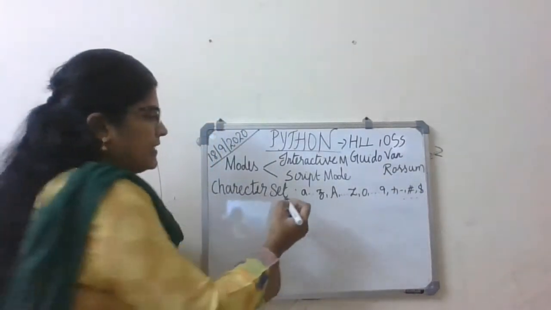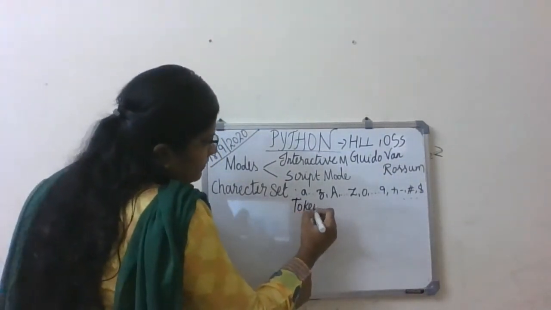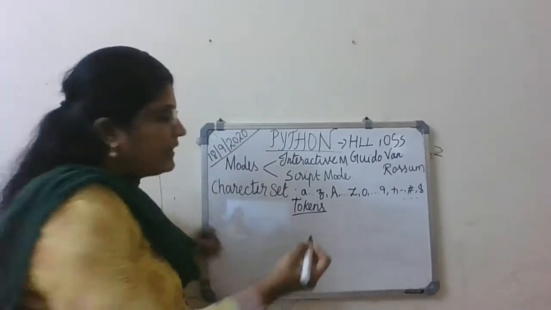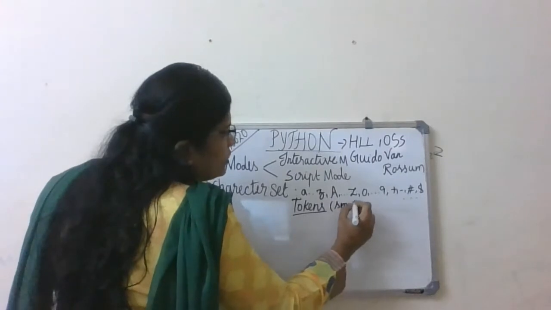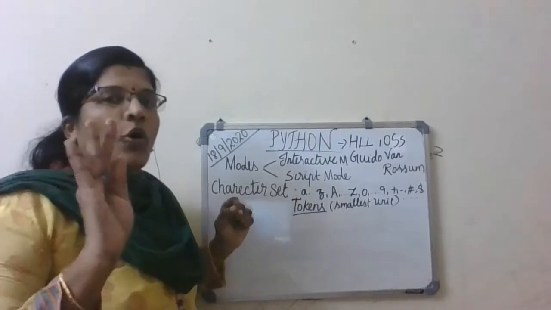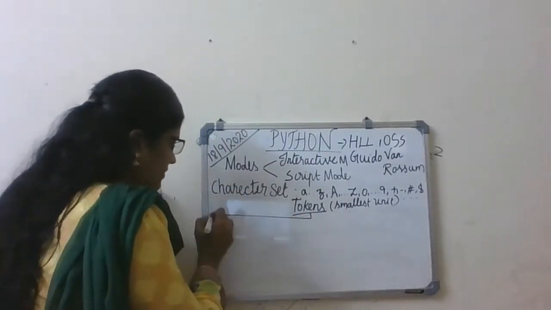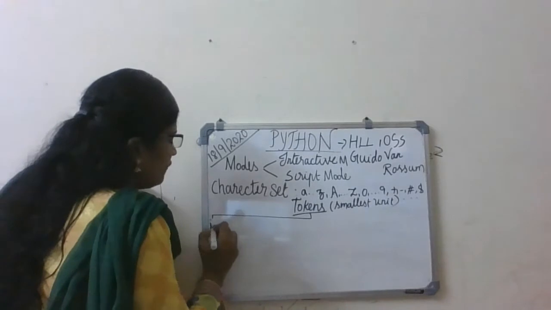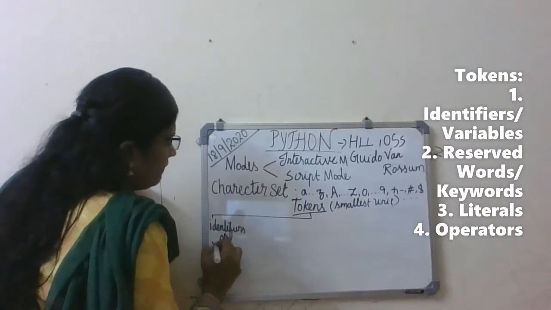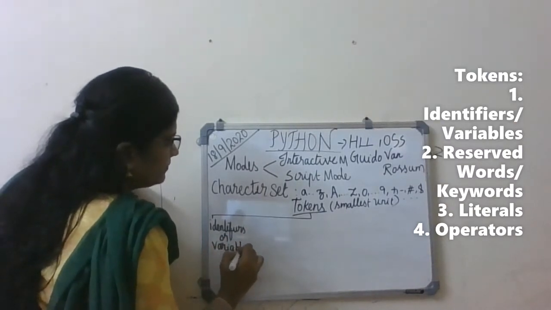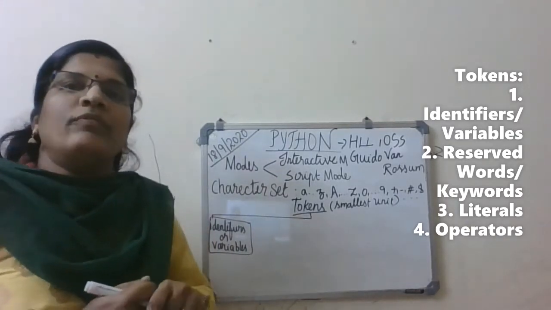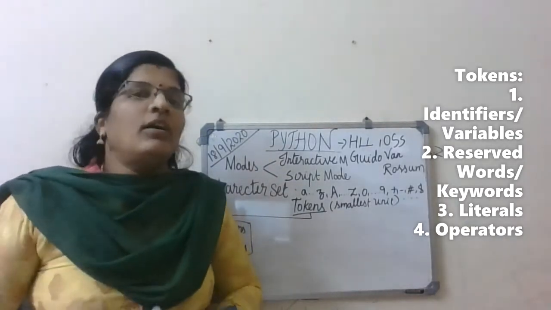Let me write it here. Tokens, as I said, are the smallest unit in Python programming, which are of 4 types. Let me write the first type as identifiers or variables. This is the first type of token. So we can call it either identifier or variable.